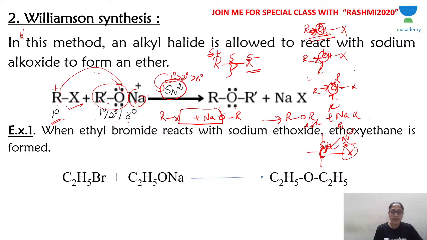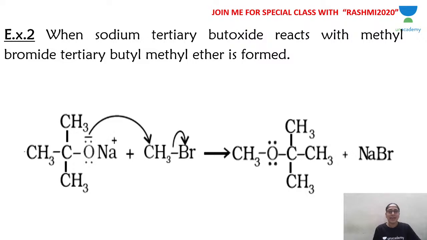For example, ethyl bromide, CH3CH2Br, is a primary alkyl halide. The carbon to which Br is attached has only one carbon atom attached, so it is primary. It reacts with the primary sodium alkoxide. So you remove NaBr, and in the place of Na you write the alkyl group, C2H5OC2H5, diethyl ether.